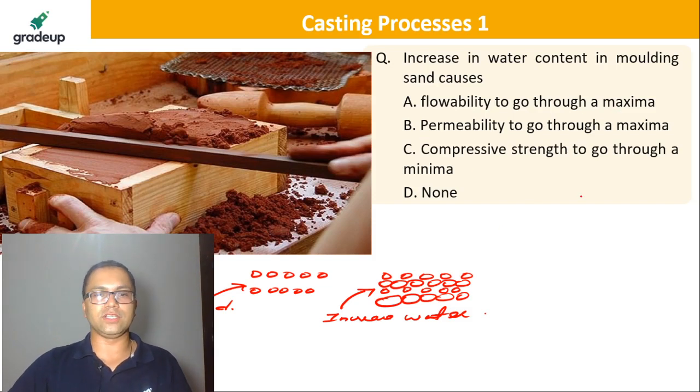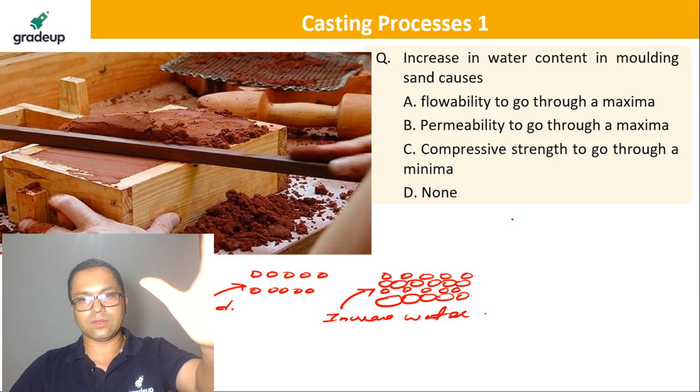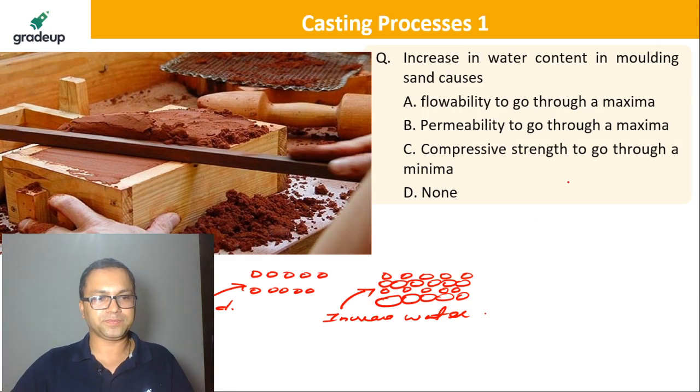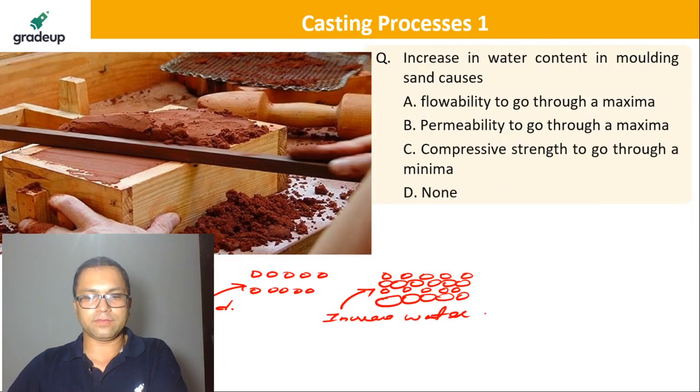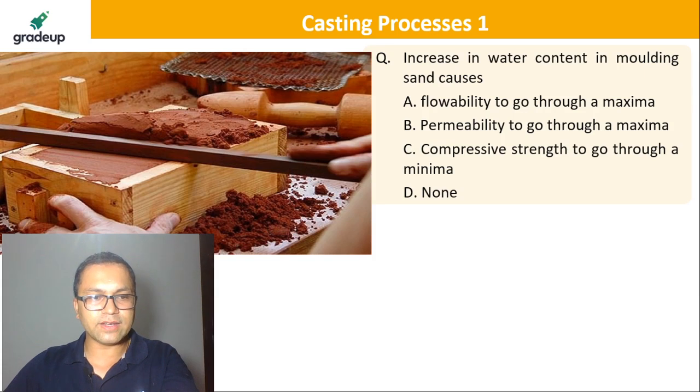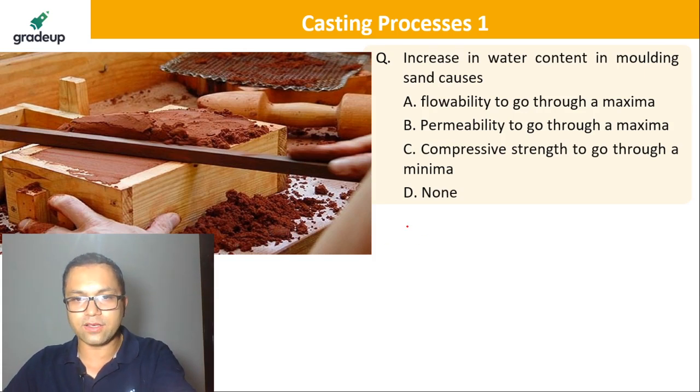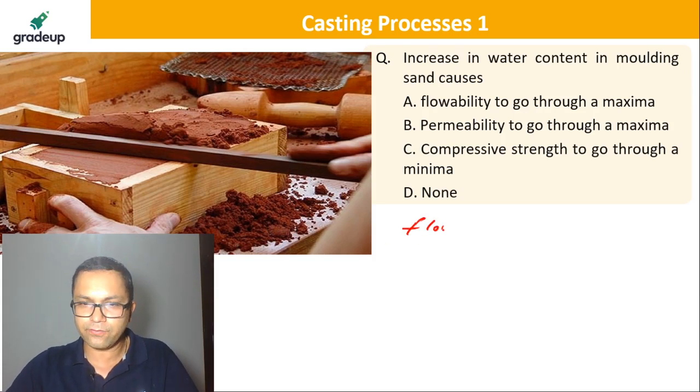Now let's talk about these. First of all, let's talk about what is flowability. Flowability means, okay, let me just get rid of these. Can anyone explain what is the understanding of flowability? Ease of flow, right?